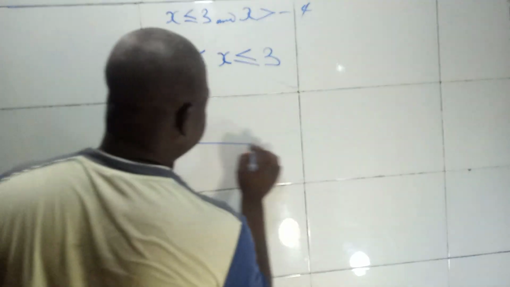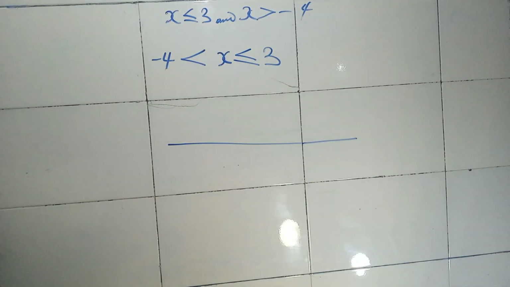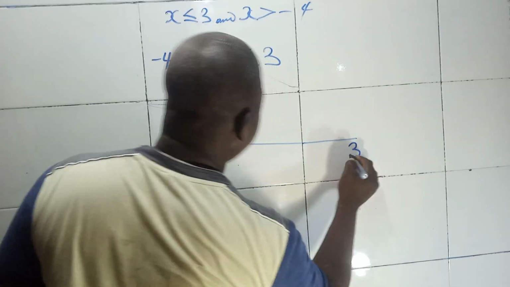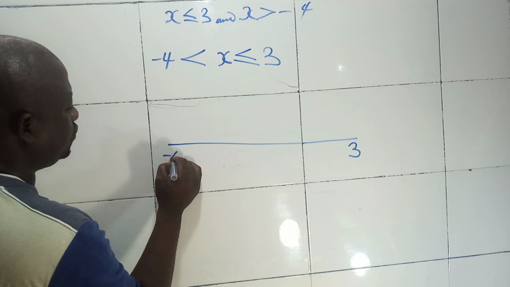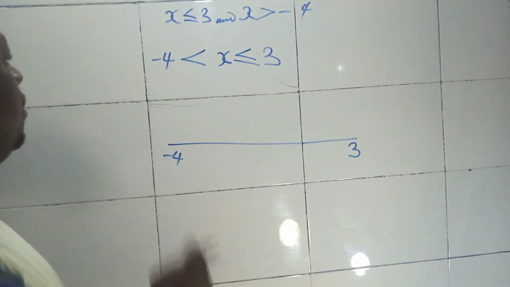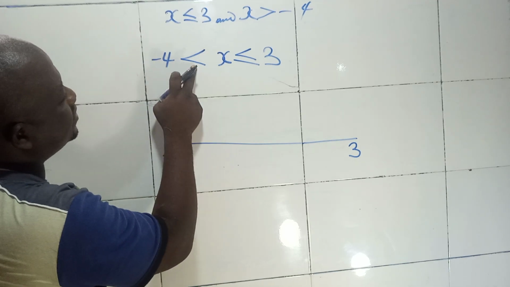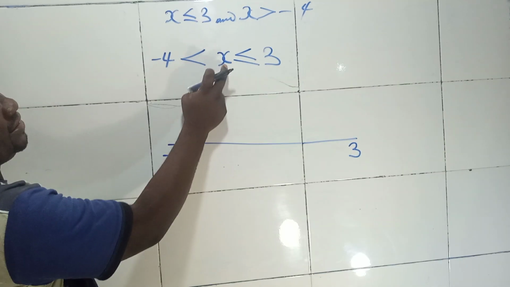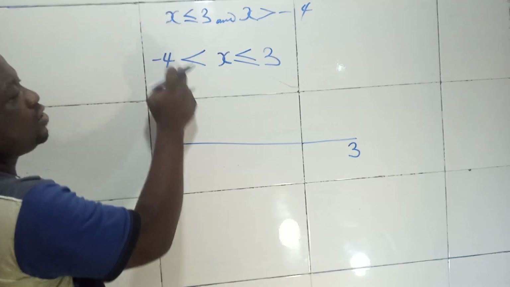So for us to put this one on a number line, it's very simple. Just draw your number line. This is your number line. What do we have here? We have 3. This is 3. What do we have here? Minus 4. That is the range that we have on this number line. But on this number line, look at this. This is x greater than minus 4, but not equal to minus 4.